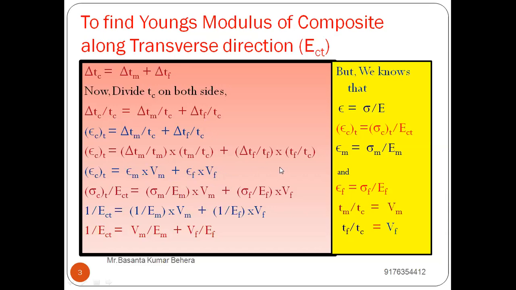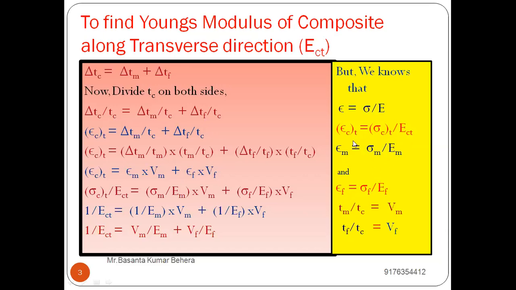Now we can recall Hooke's law. According to Hooke's law, stress is equal to E into epsilon, or epsilon can be written as sigma divided by E. The same concept we are using here: epsilon c, that means epsilon of the composite along the transverse direction, can be written as sigma ct divided by Young's modulus of the composite along transverse direction, ECT. The concept is same, epsilon is equal to sigma by E. I am using that one for composite. Similarly, the same one I am using for matrix: epsilon m is equal to sigma m by EM. For fiber, epsilon f is equal to sigma f by EF.